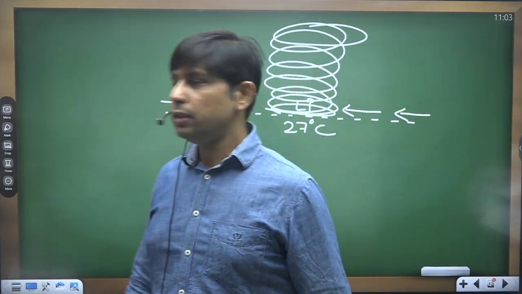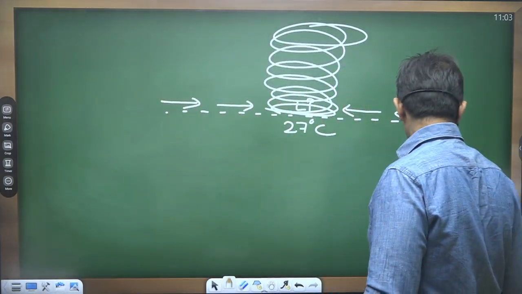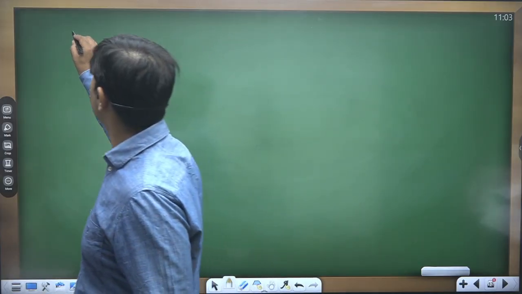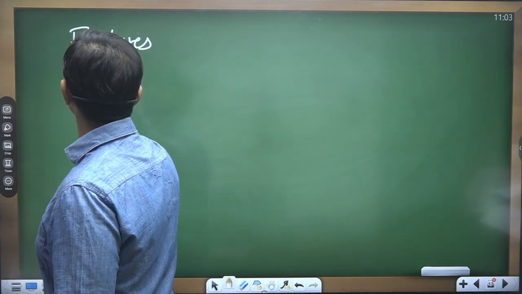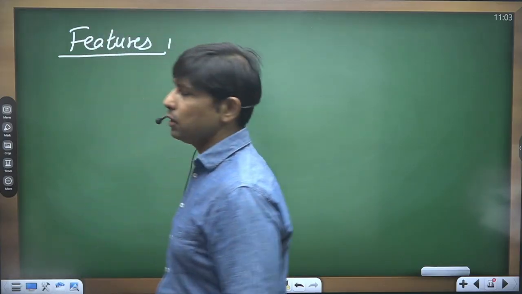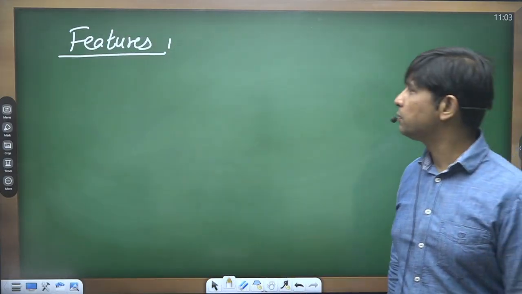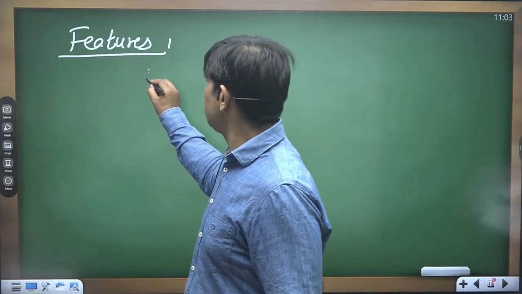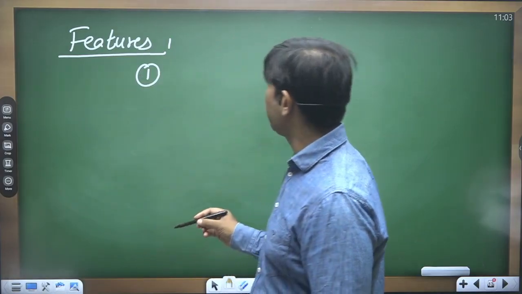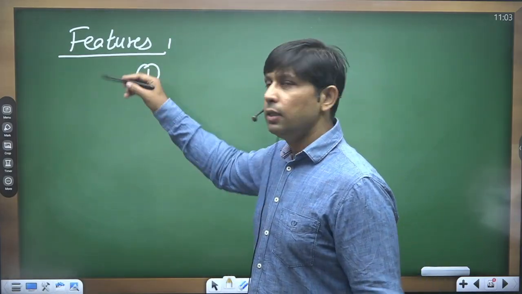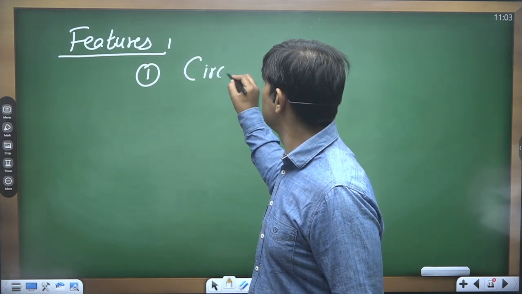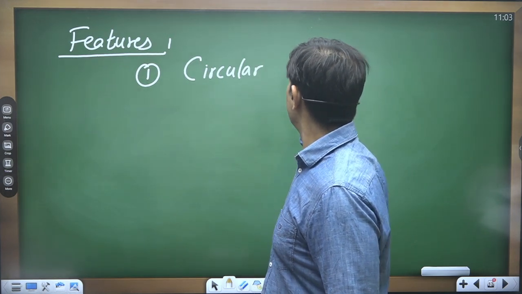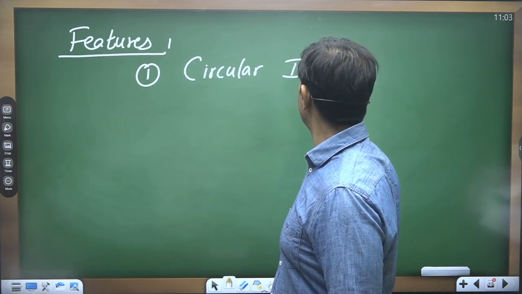So now we just check out certain features of tropical cyclone. The first feature is these cyclones form circular isobars.